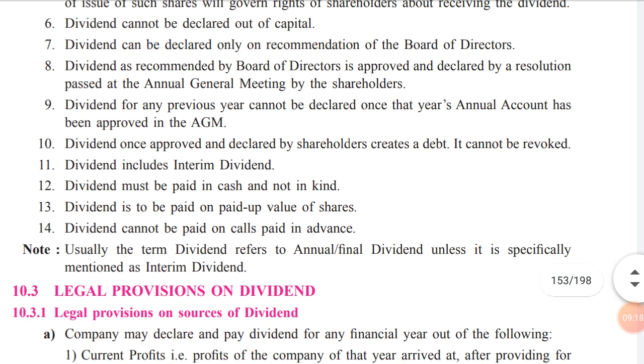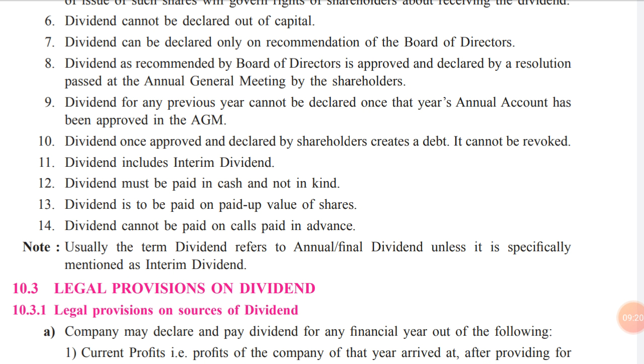The next, 9th point: dividend for any previous year cannot be declared once that year's annual account has been approved in the AGM. So in the previous year, when the dividend has not been declared, whenever there is an annual general meeting, that dividend cannot be declared.